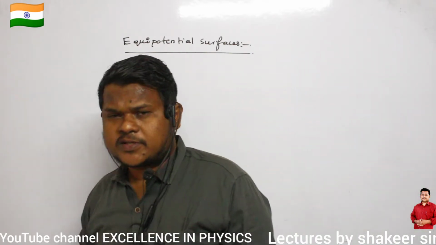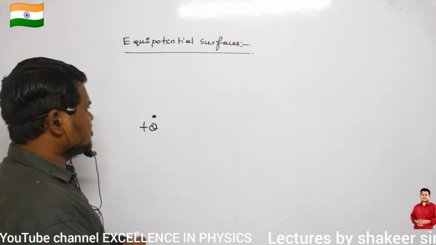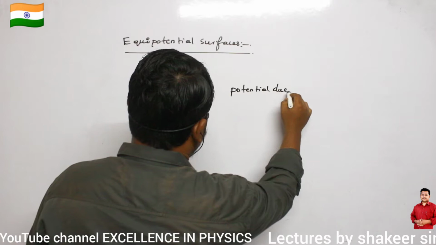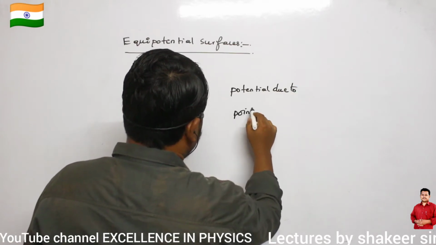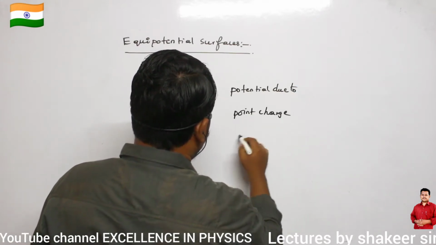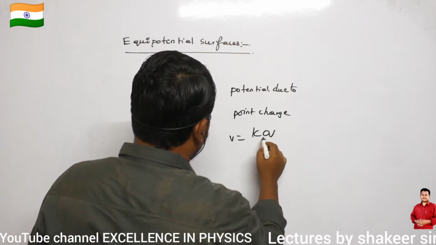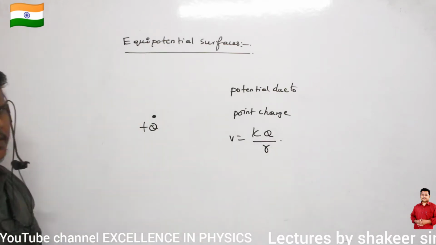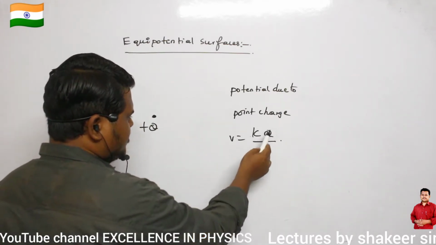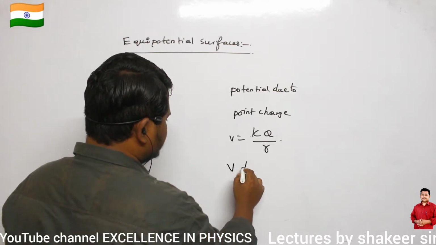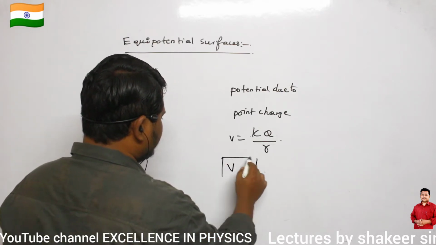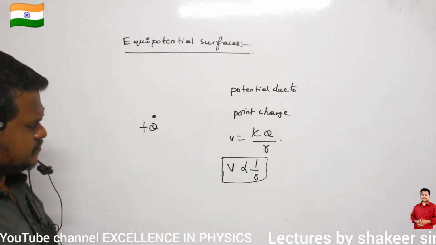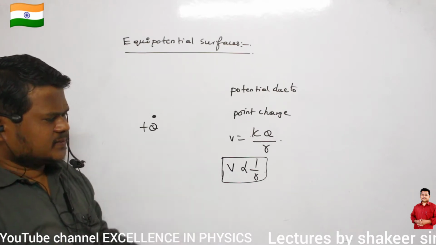First of all, what is the equation for potential due to a point charge? We have already calculated it. V is equal to kq divided by r. k is a constant and q is a constant, so potential is inversely proportional to r. What is the meaning of this?